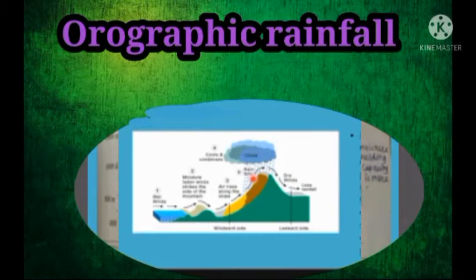Sometimes moisture-laden winds are forced to rise due to a barrier. Such winds rise up along the slope of the mountain and cool, condensation takes place and produces water droplets and rainfall in this region. Such type of rain is known as orographic rainfall. And this side, the windward side, is receiving more rainfall, and the opposite side is known as the leeward side or the rain shadow region.